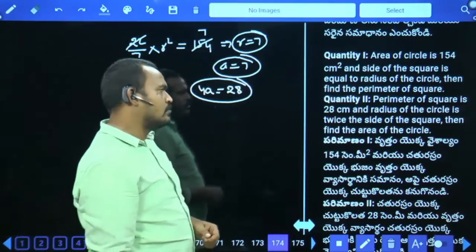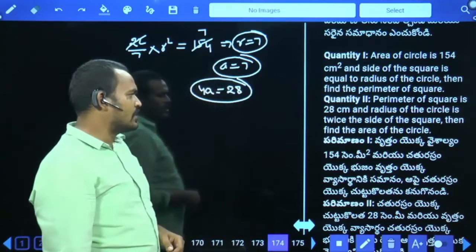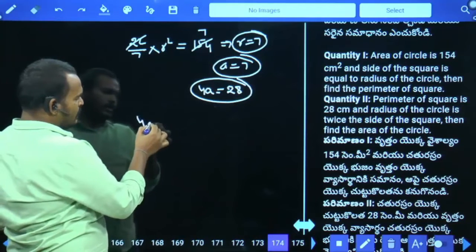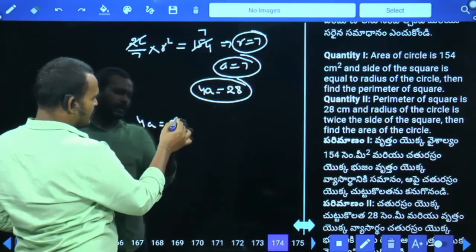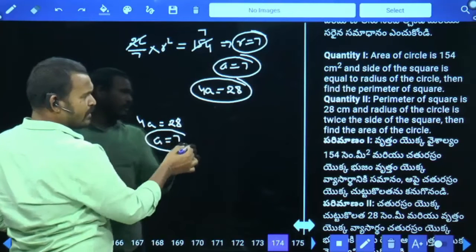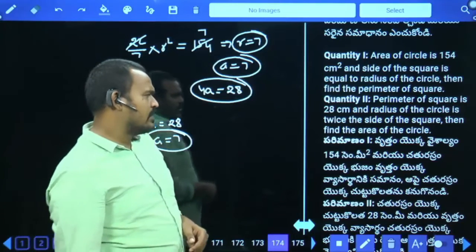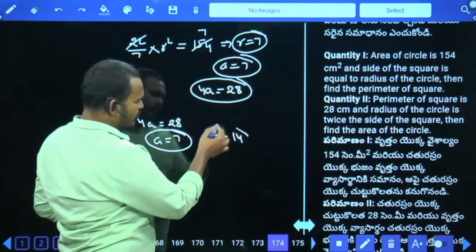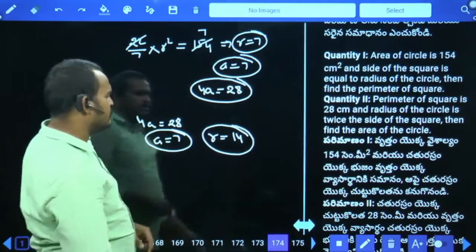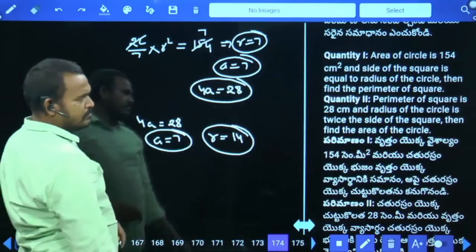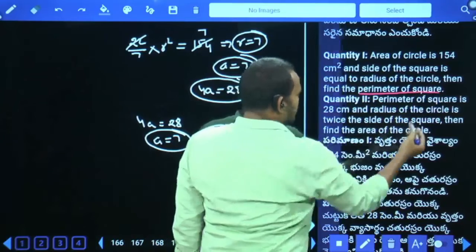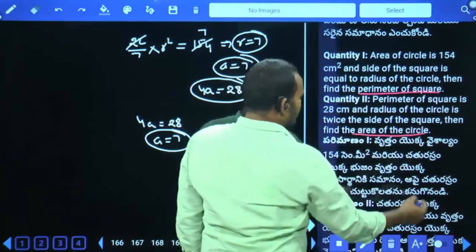Next, Q2: perimeter of a square is 28 centimeters and radius of the circle is twice the side of the square. 4a equals 28, so a is 7. Radius of the circle is twice the side of the square, so r equals 14. Find the area of the circle, pi r square. In Quantity 1 we required the perimeter of a square, in Quantity 2 the area of the circle.